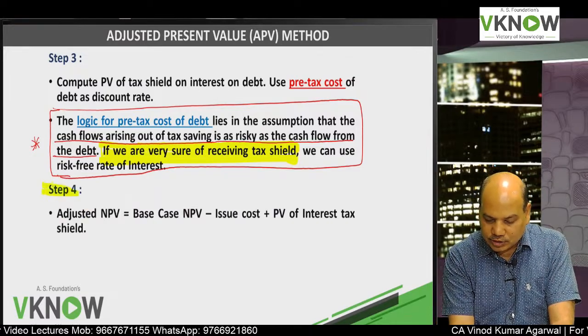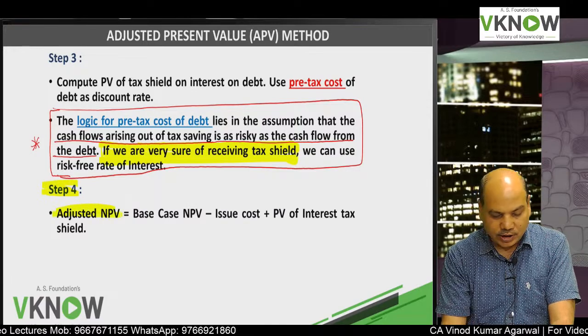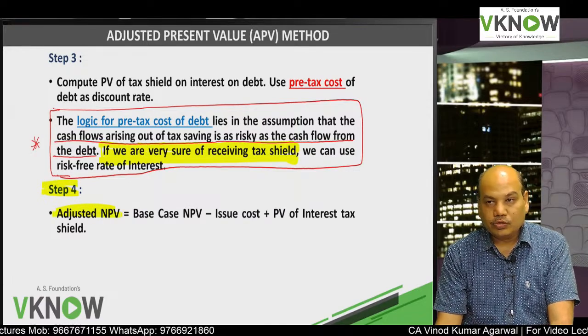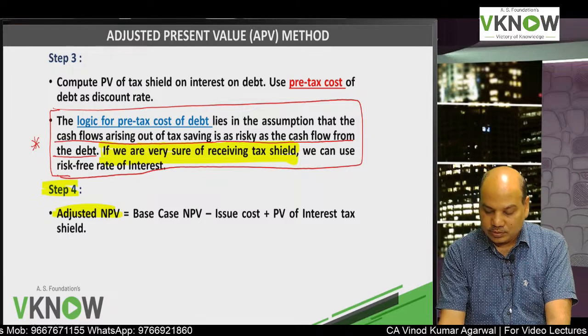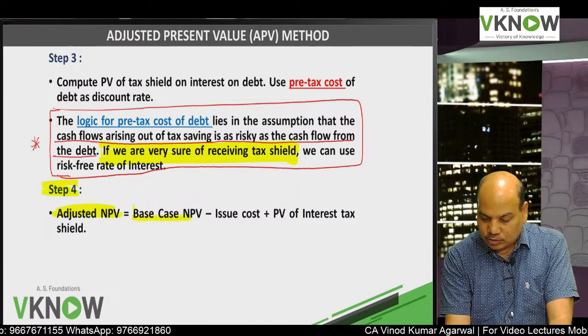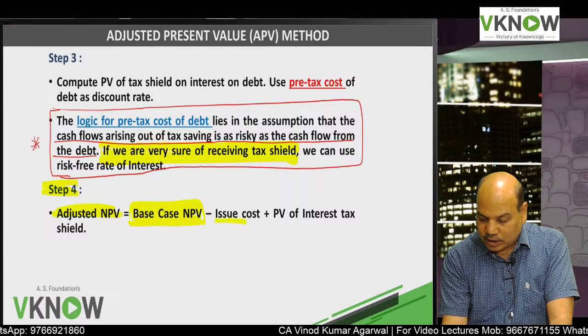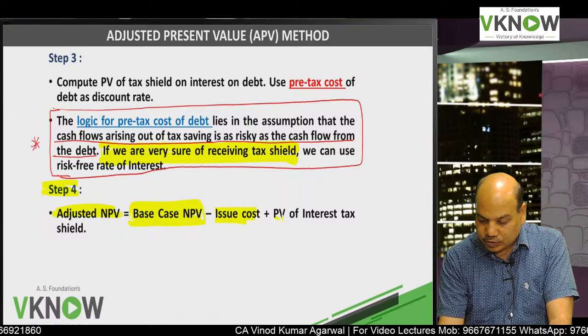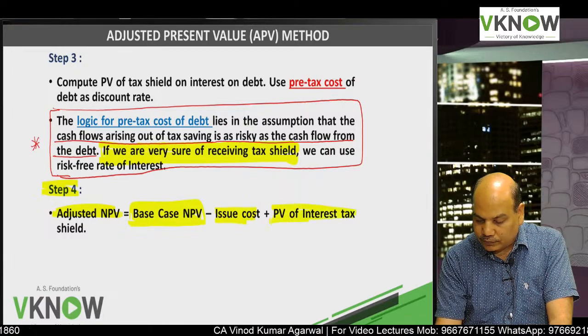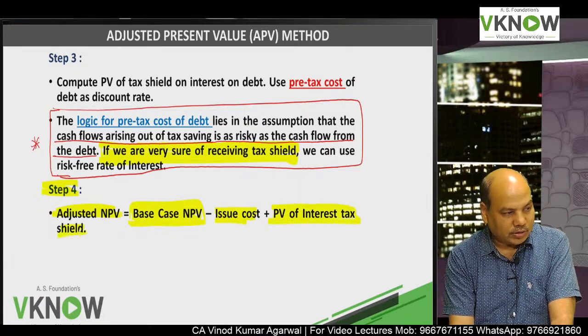And now write down step number 4, adjusted NPV. So how will you get the adjusted NPV? First you calculate base case NPV using cost of equity as a discount rate, assuming only equity financing, minus any flotation cost if given, not in this problem, and plus PV of interest tax shield.